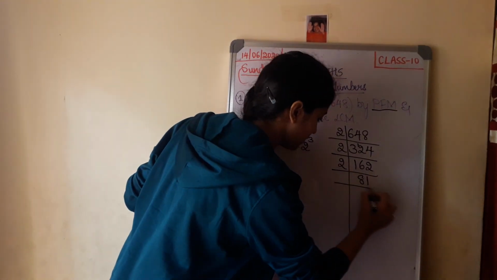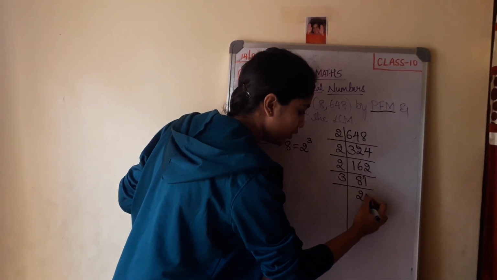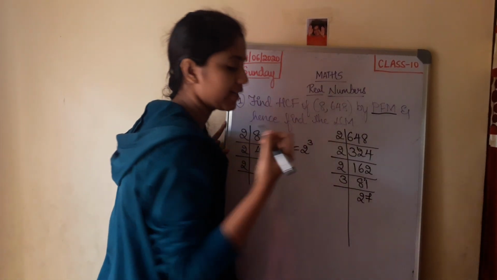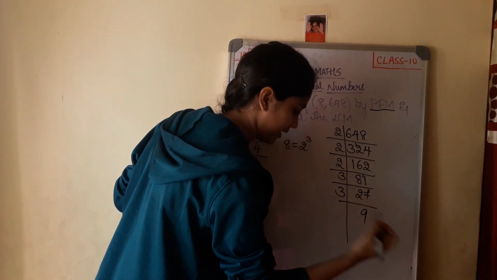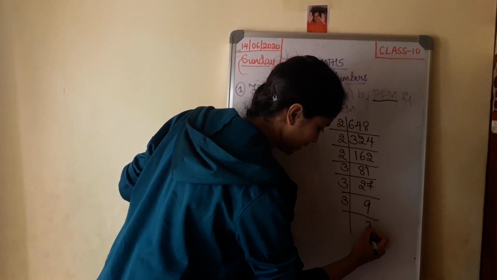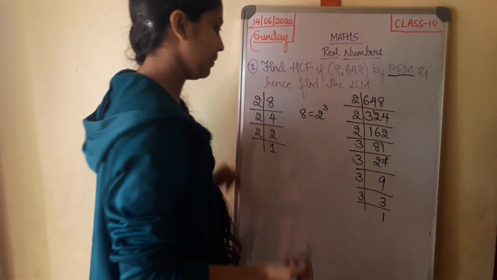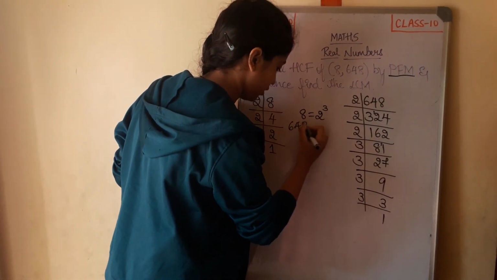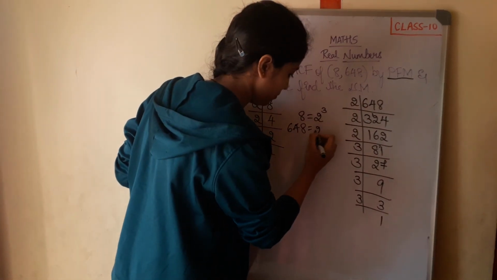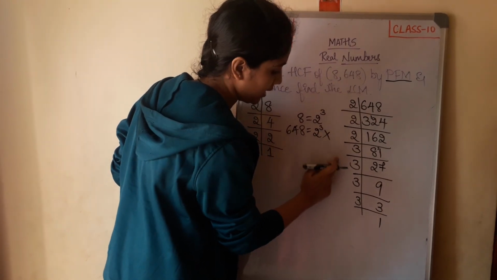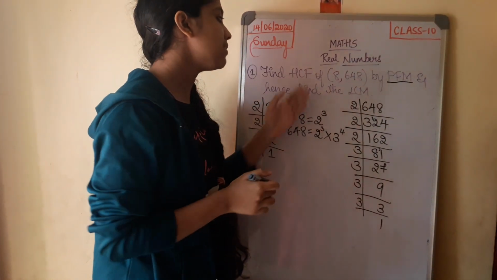Let's go with the next prime number, that is 3. 3 multiplied by 2 is 6. You have 2 remaining. 3 multiplied by 7 gives me 21. Now 3 multiplied by 9 gives me 27, and 3 multiplied by 3 gives me 9. 3 multiplied by 1 gives me 3. Now 648 can be written as 2 into 2 into 2, that is 2 cube, into 3 into 3 into 3 into 3, that is 3 to the power 4.